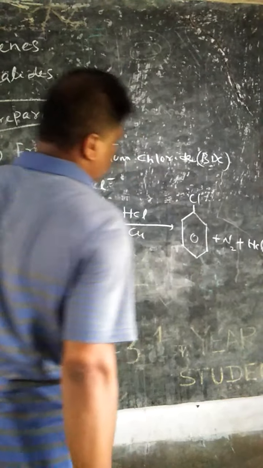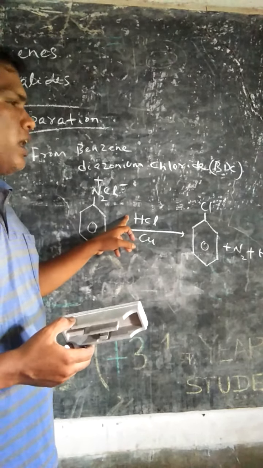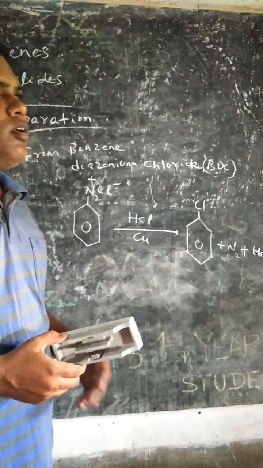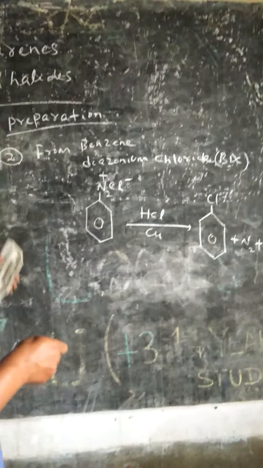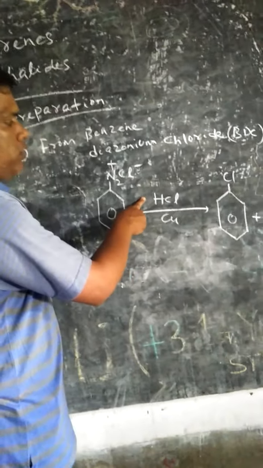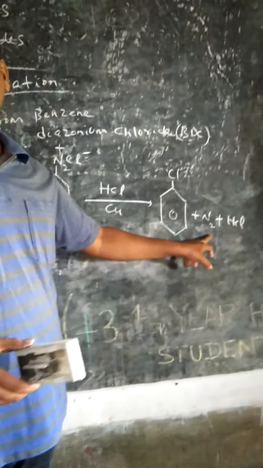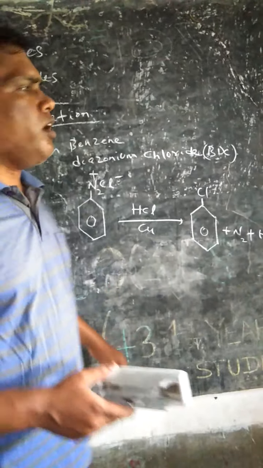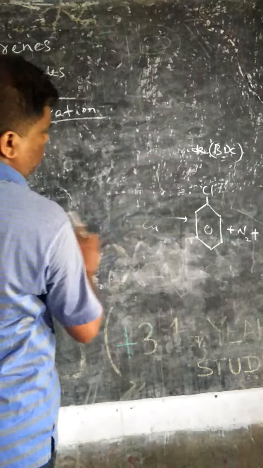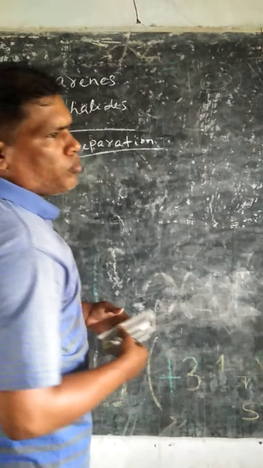Similarly, when it reacts with HBr in presence of copper powder, we get bromobenzene with evolution of nitrogen gas. This is how we can prepare chlorobenzene and bromobenzene.